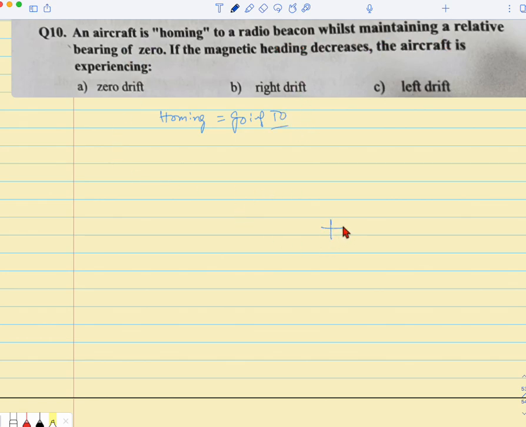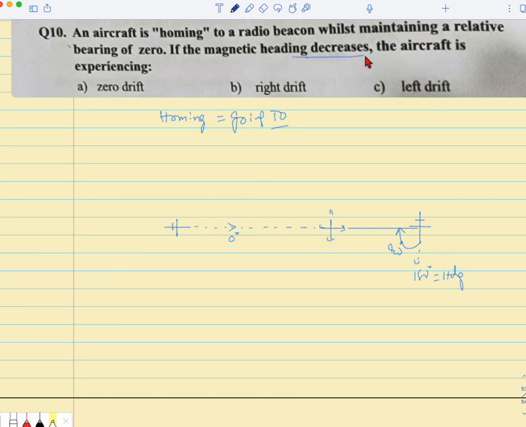For example, if this is your station, let's say you are going from here. So relative bearing is nose to station. So if you draw a straight line, relative bearing is still 0 degrees, correct? Or for example, if the aircraft is here, it is facing 180. This is its heading, and with respect to station, it is here, right? So from nose to station, this is relative bearing 90 degrees. But the question says relative bearing is 0. So the nose is pointing exactly towards the station.